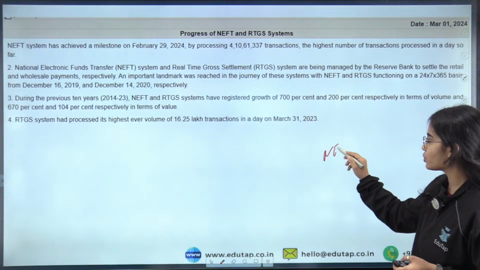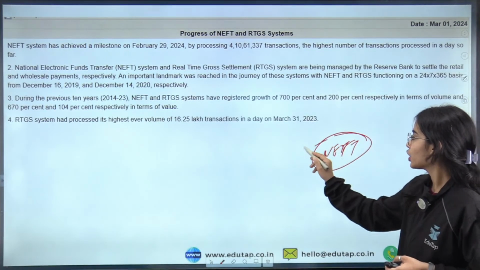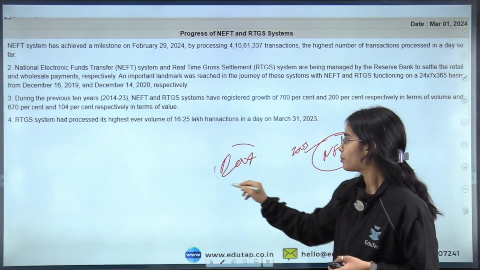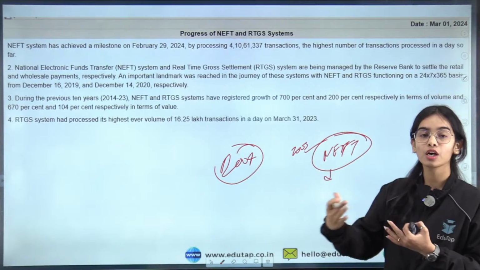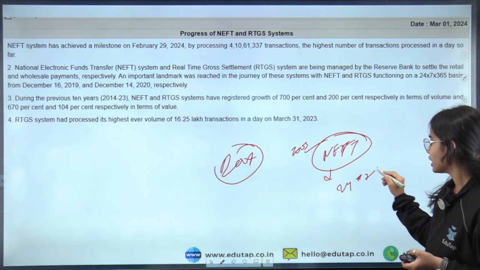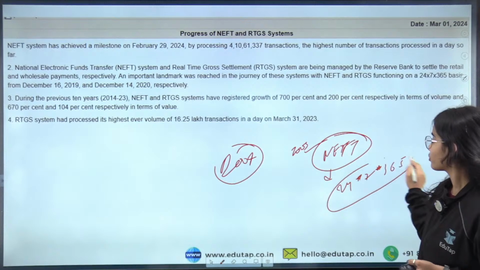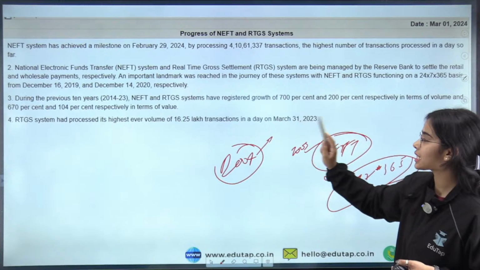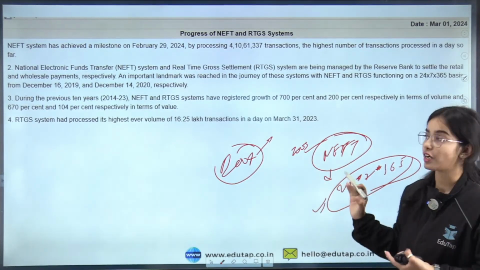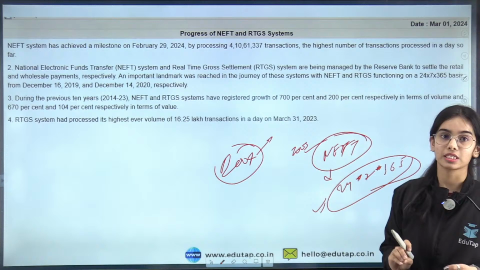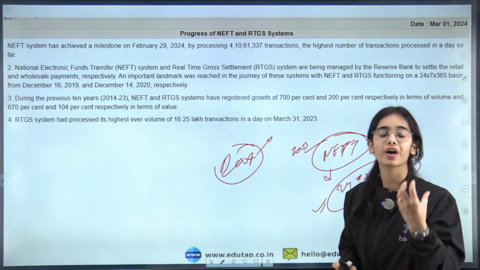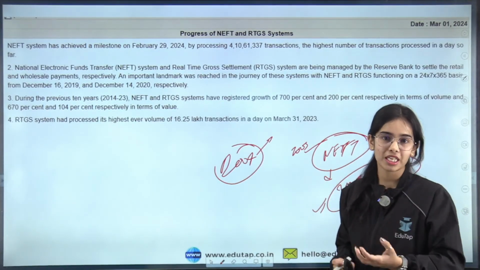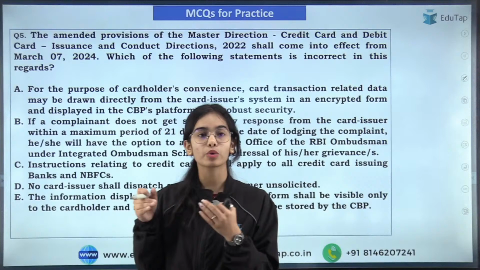So NEFT was introduced in 2005. RTGS was introduced in 2004. But NEFT started working 24/7, 365 days from 2019 onwards, and RTGS started working on the 24/7, 365 days basis from 2020 onwards. And NEFT is growing very fast, way faster than RTGS, while RTGS is also growing at a good pace. Okay, so this is the complete idea about RTGS and NEFT.